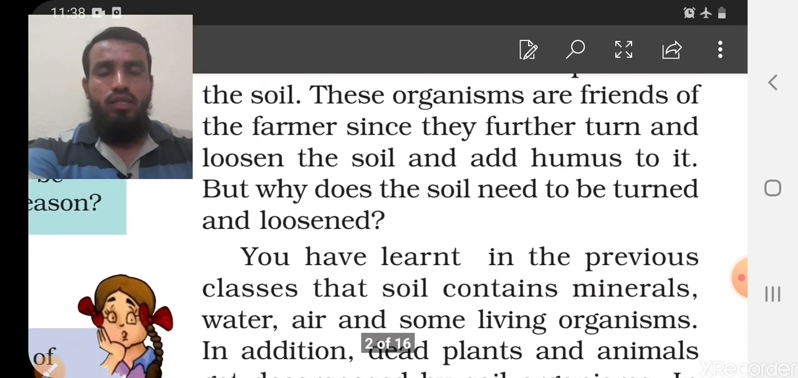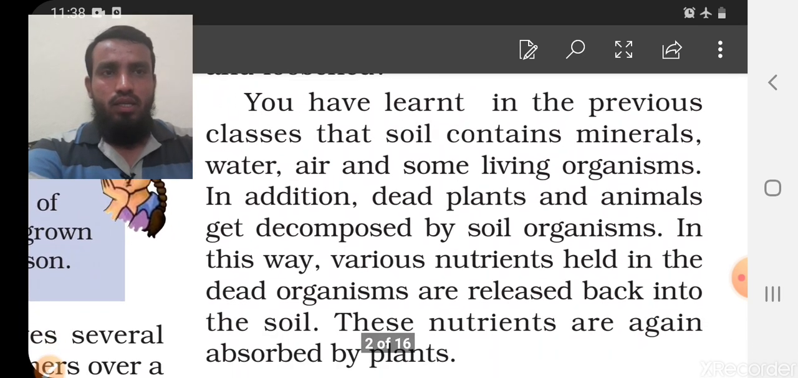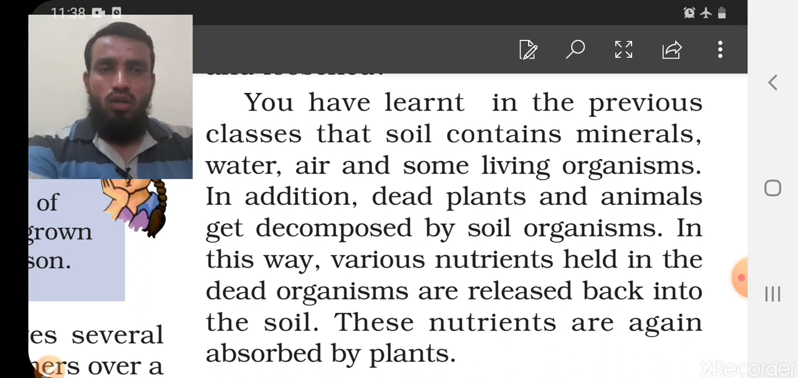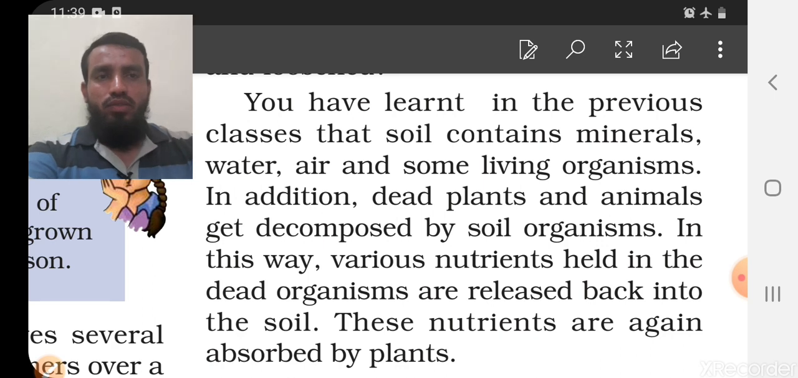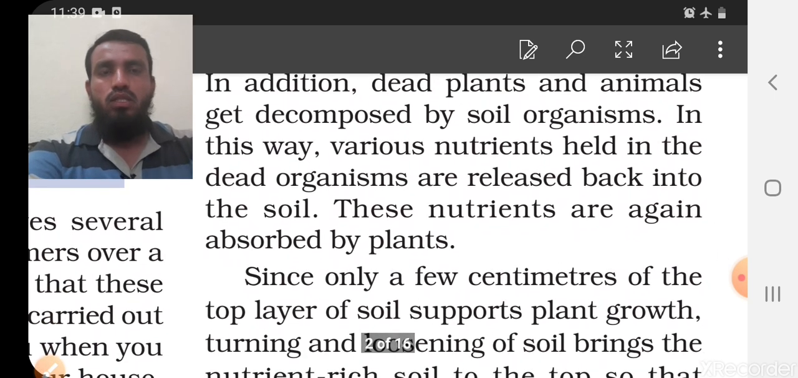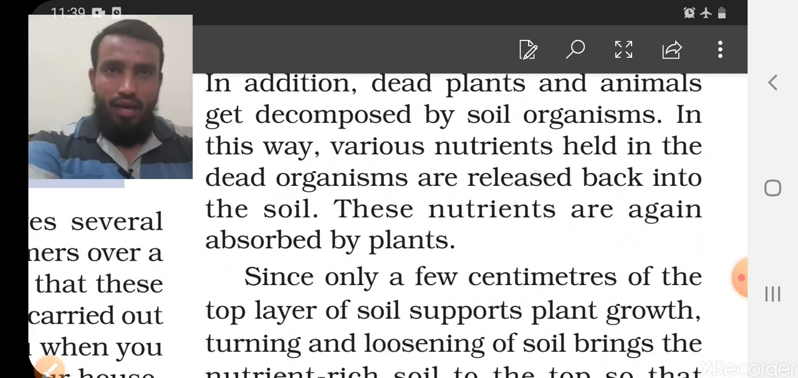These are the reasons we have studied already that will allow the flow of air, also aeration is there. With the help of some organisms that will grow, that is good for the plant. So you have learned in previous classes already that minerals and water are all needed and present in the soil, and some living organisms. In addition, the dead plants and animals get decomposed by the soil organisms. Now if the organisms are there, it will also help in the decomposition of the plants and dead animals.